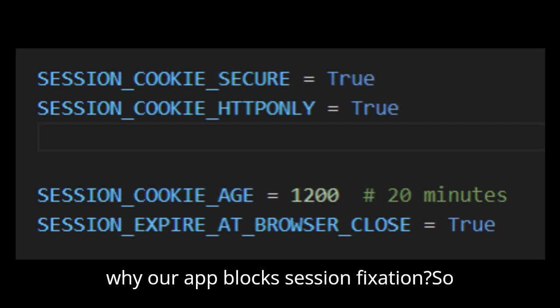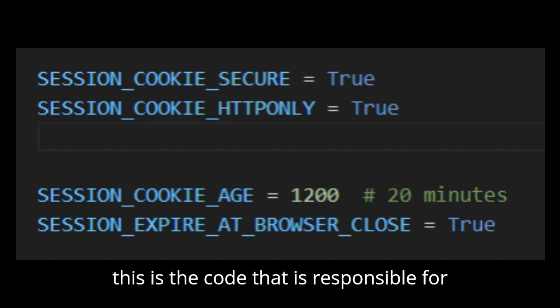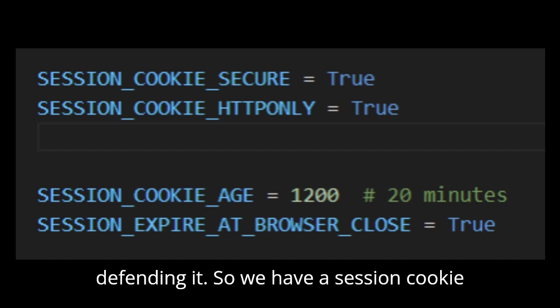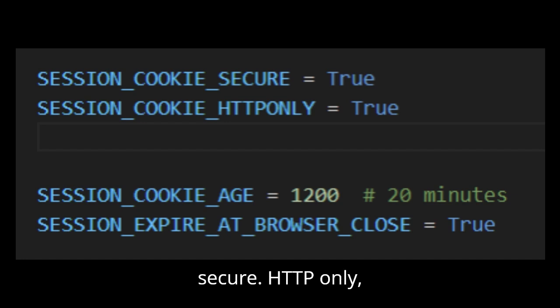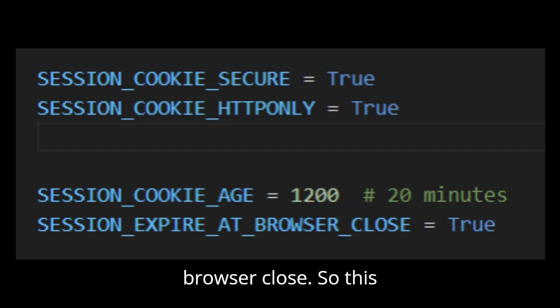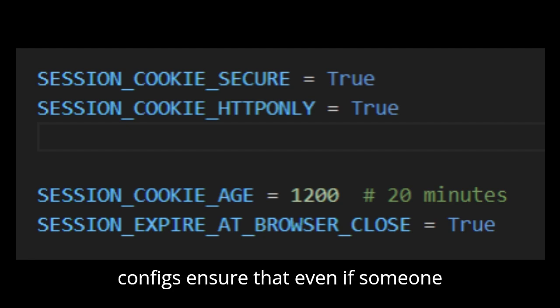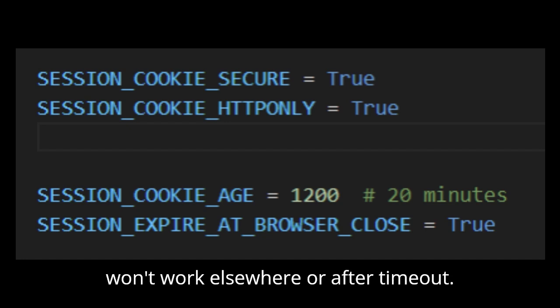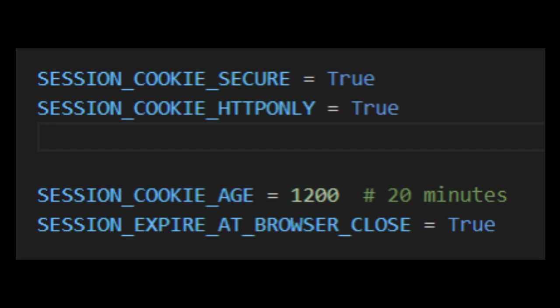Now, why does our app block session fixation? This is the code that is responsible for defending it. We have the session cookie secure, HTTP only, and the session set to close after 20 minutes or on browser close. These configs ensure that even if someone copies a cookie from one browser, it won't work elsewhere or after timeout.